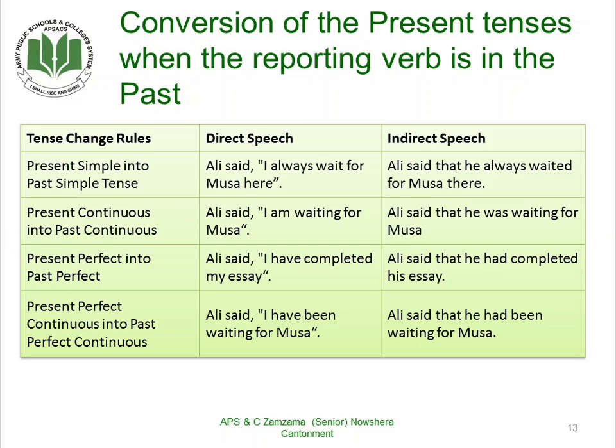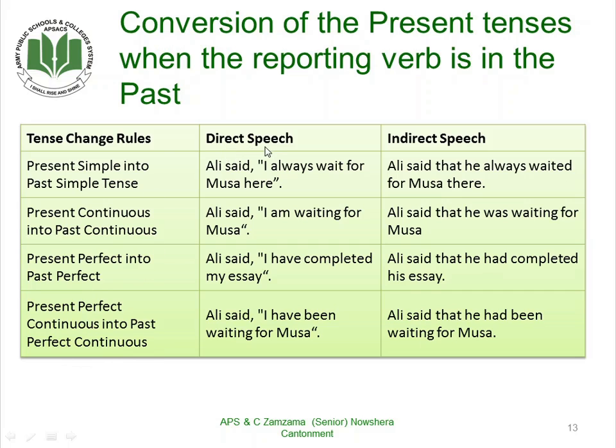Conversion of the present tenses when the reporting verb is in the past. The tense change rules are: present simple changes into past simple, present continuous changes into past continuous, present perfect changes into past perfect, present perfect continuous changes into past perfect continuous. Now let us come towards its example.